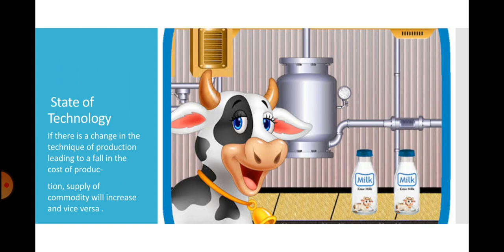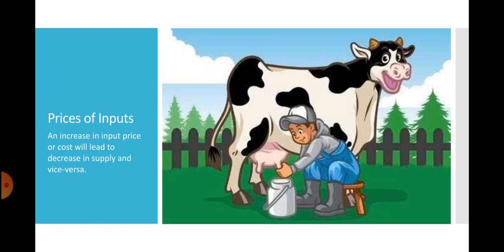Apart from price, there are other factors affecting supply of a commodity. State of technology. If technology improves, then the supply of a commodity also increases, whereas if technology degrades, then supply of the commodity decreases. For example, if there is an improvement in the technology to produce milk, then the cost of milk production will decrease, profit of producing milk increases, and hence supply of milk will also increase, and vice versa.